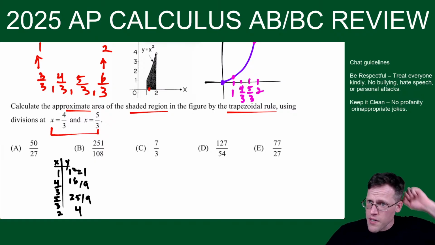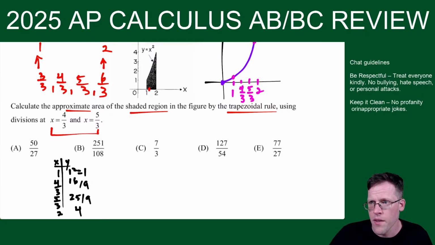And then if I forget the formula for the trapezoid sum, what I do is I just write my y values above. So I have a y value of 1, then a y value of 16/9, a y value here of 25/9, and then my last y value over here is equal to 4. Okay? And then what we do is we draw in our trapezoids. So here's one trapezoid, a second one, and the third one.